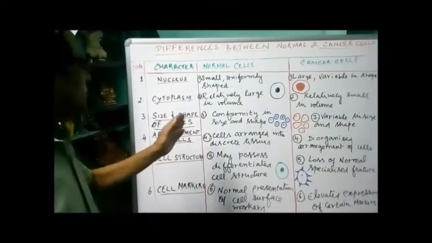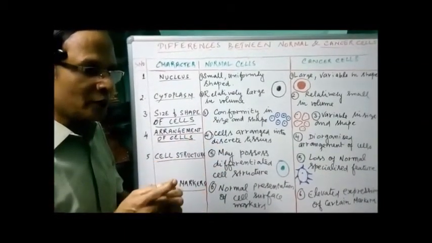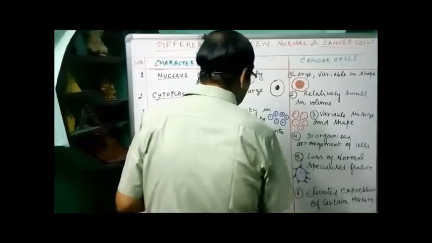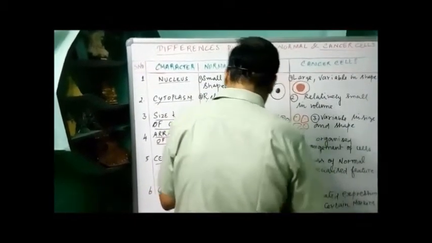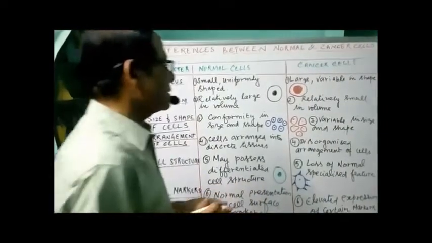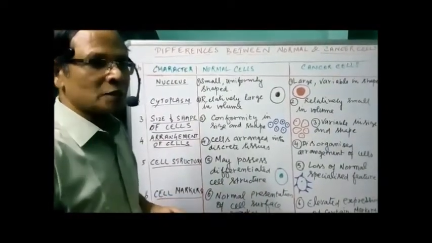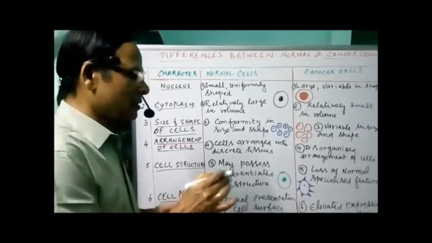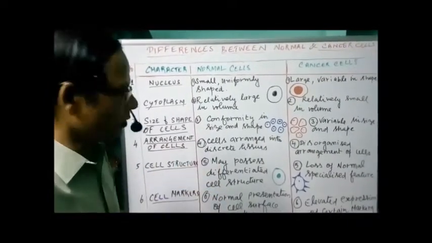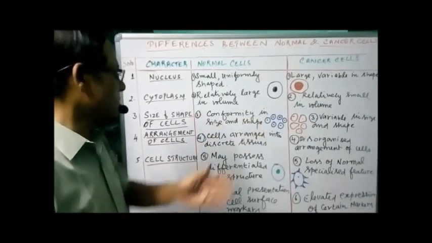Now the next one, the arrangement of cells. The cells are arranged together to form definite discrete tissues. But in cancer cells the cells are not organized; that is called disorganized. There is no regularity, they are here and there in a rough manner, not uniformly distributed, not organized well. So there is a disorganized arrangement of cells.